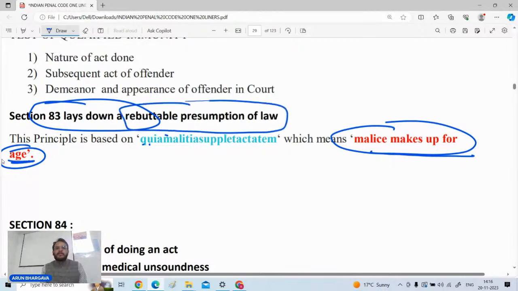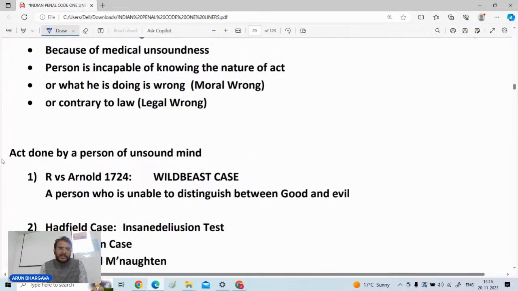Section number 83 is a rebuttable presumption of law. इसका भी आप ध्यान रखना. सवाल आ जाता है whether it is a rebuttable presumption of law or an irrebuttable presumption of law. So it is a rebuttable presumption. Thereafter section number 84 talks about the concept of unsoundness.